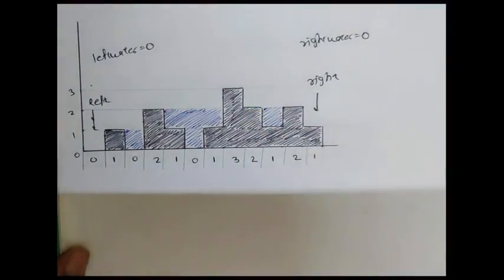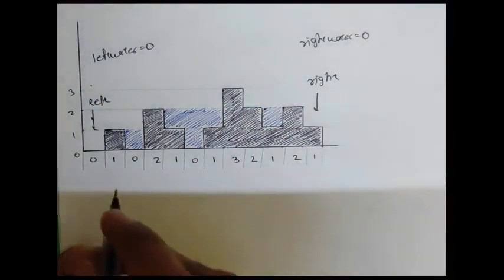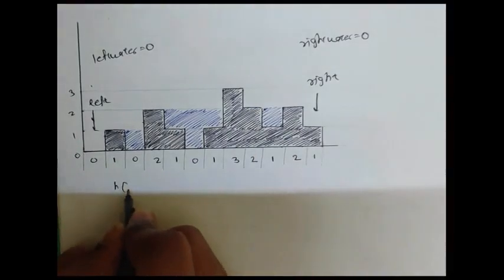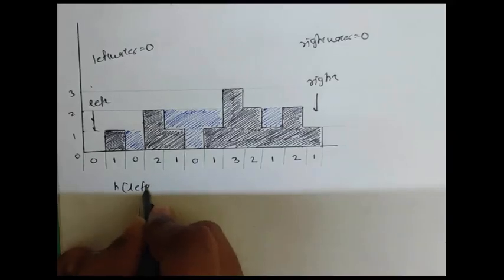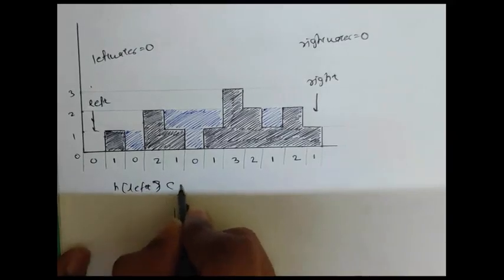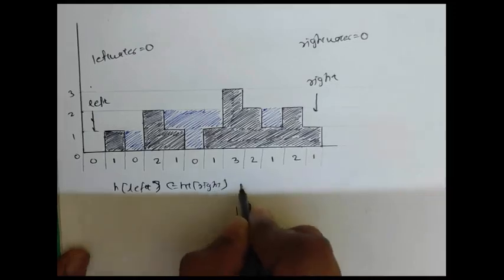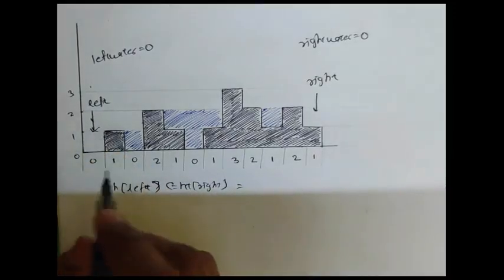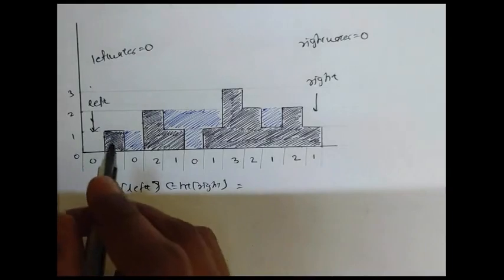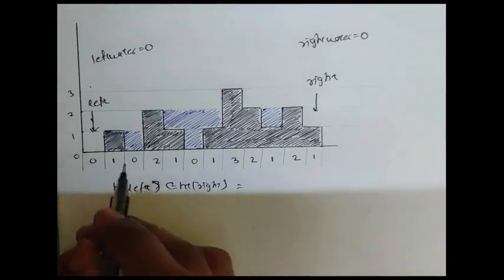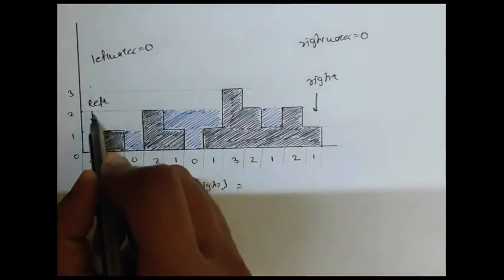So if height of left is less than or equal to height of right, then we will look at the left. So the water on the left hand side will be the maximum of the two.